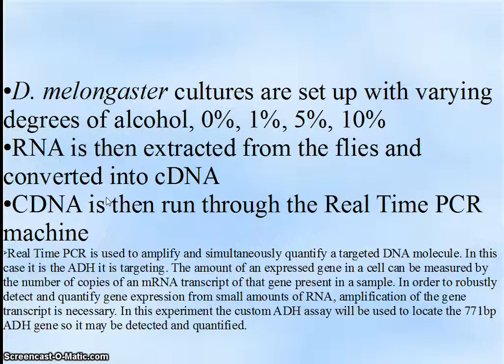The amount of an expressed gene in a cell can be measured by the number of copies of mRNA transcript of that gene present in the sample. In order to robustly detect and quantify gene expression from small amounts of RNA, amplification of the gene transcript is necessary. In this experiment, the custom ADH assay will be used to locate the 771 base pair ADH gene so it may be detected and quantified.